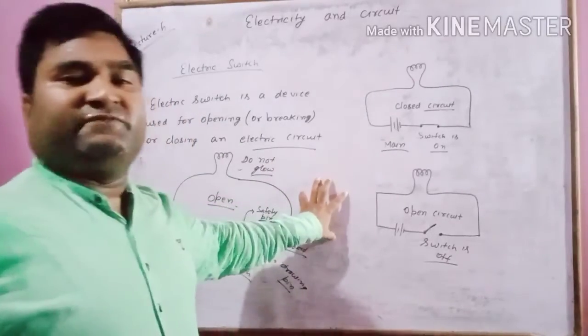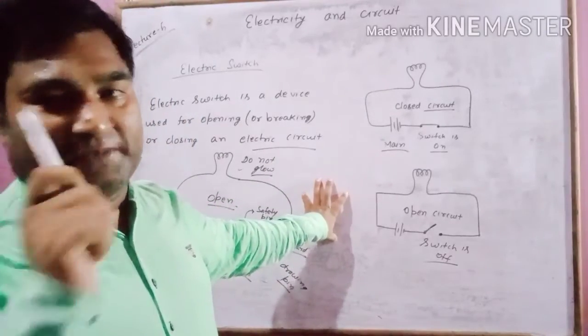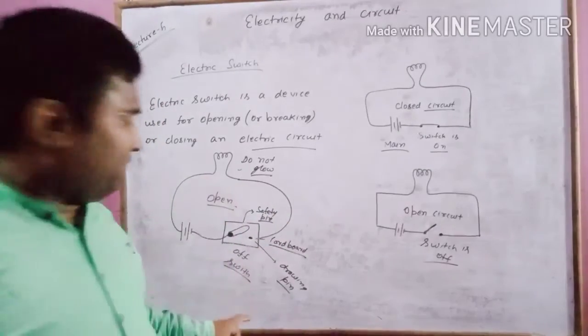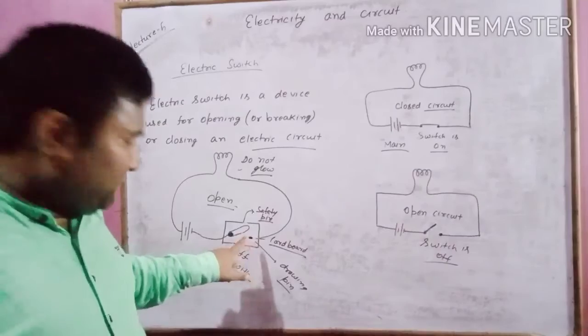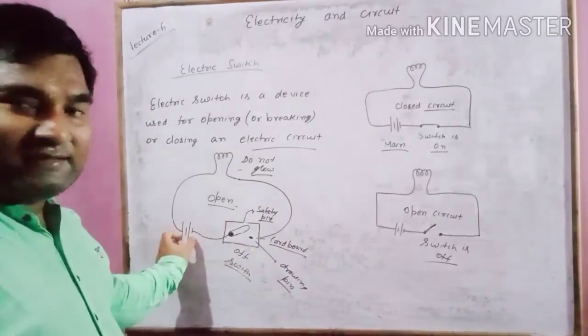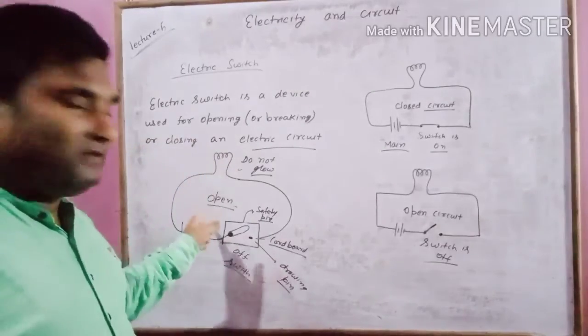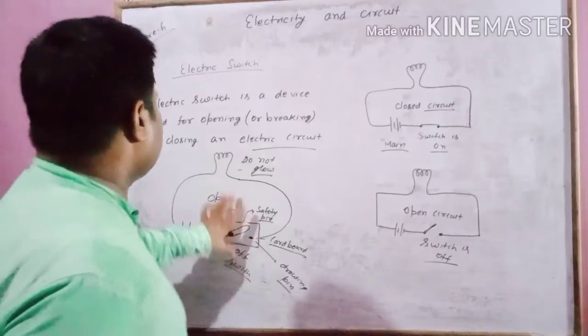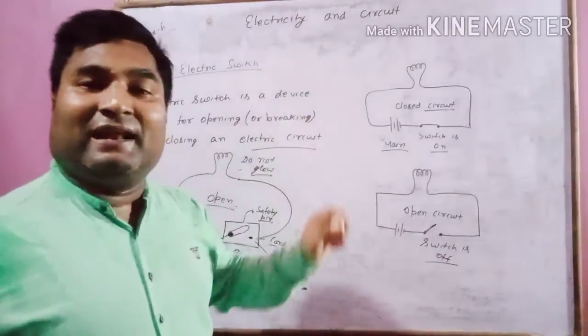From today's video, what you have to keep in mind: this activity, that two drawing pins, one safety pin, two wires, a cell and a bulb, with the help of these you can make your own switch. Second, what is an electric switch?